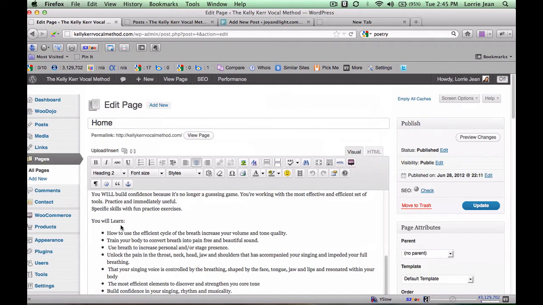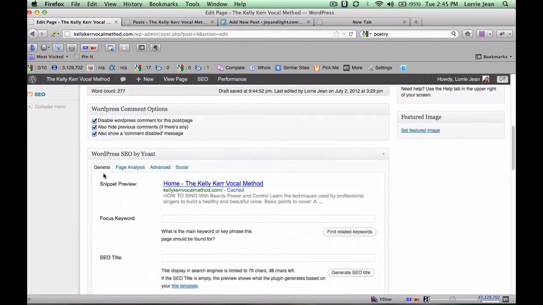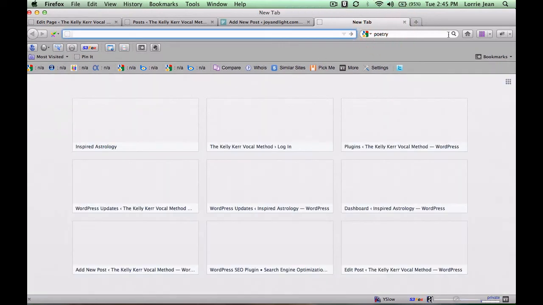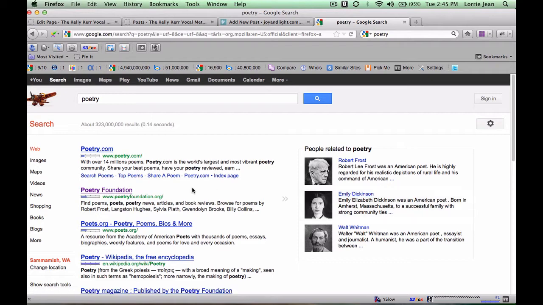So now when we look over here, under General, this is how the page is going to look when it shows up in the search engines. So it's already shown you here. The system automatically created a snippet here for the description. If we go back over here, I was doing a Google on poetry earlier. The snippet in the description is this right here. So Google and the search engines will pick the first few words of what you have on your site to show here as this snippet.